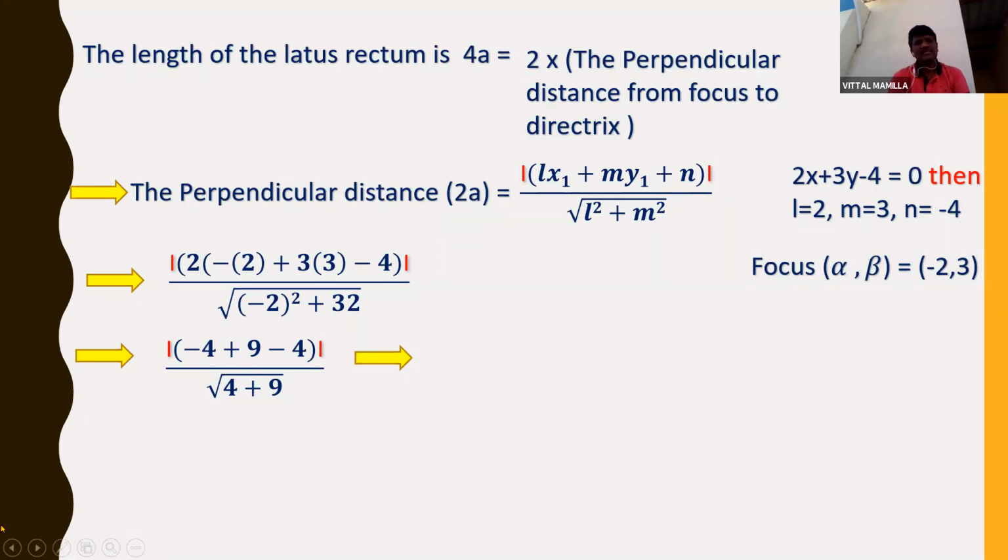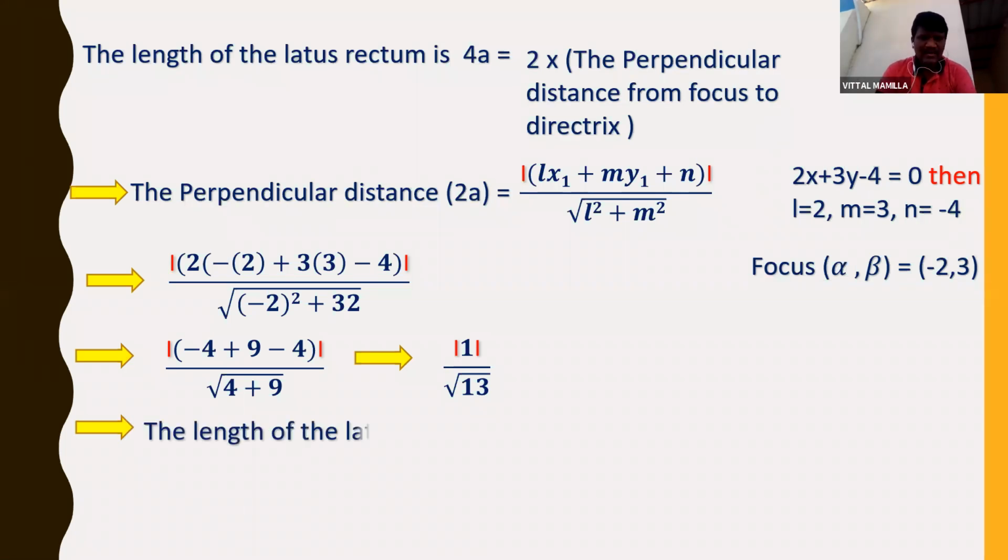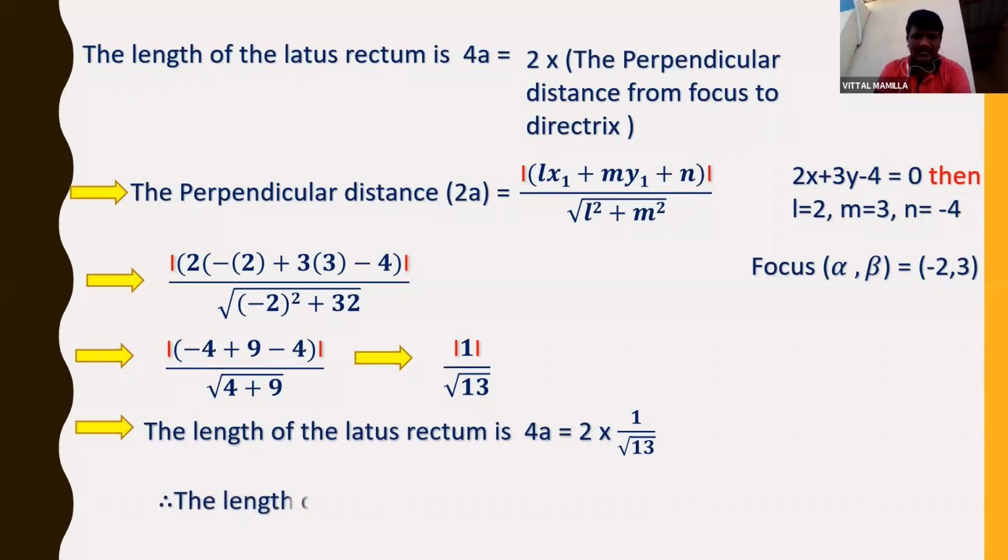Which I can write, 4 plus 9 is 13. Minus 4 is minus 8, minus 8 plus 9 is 1, by under root of 13. So this is the length 2a value. So to get the length of latus rectum, we need to multiply this with 2. So the length of the latus rectum is equal to 4a, that is 2 into 1 by root 13, which is 2 by root 13. The length of latus rectum is equal to 2 by root 13.